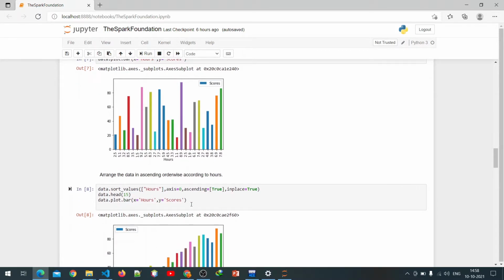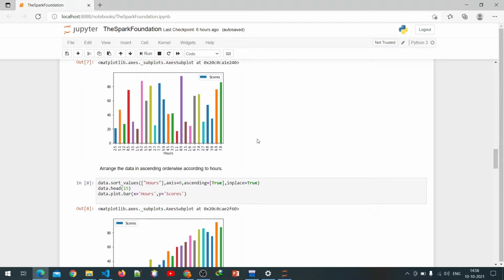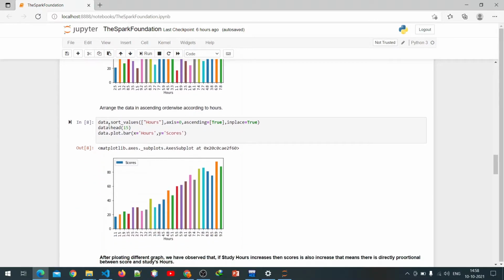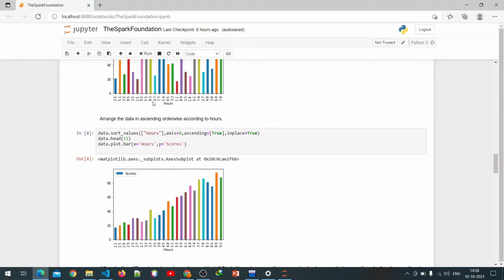So we arrange the data in ascending order according to study hours. For that we write data.sort_values. It sorts the values by hours, and axis equal to 0 indicates we are sorting the data in ascending order.